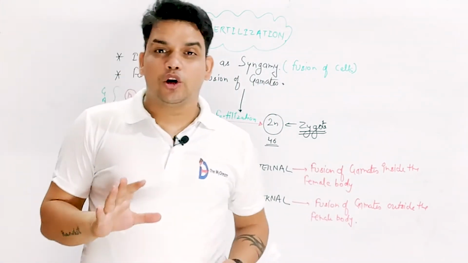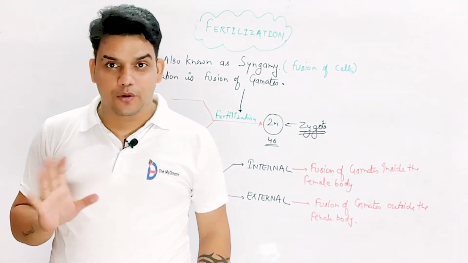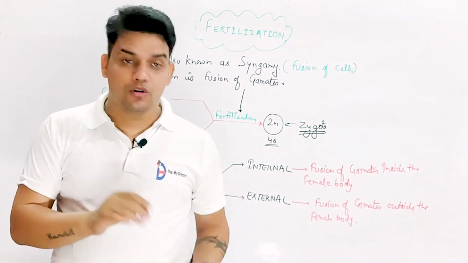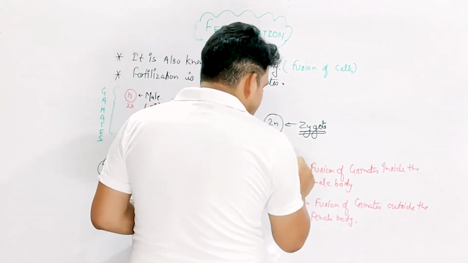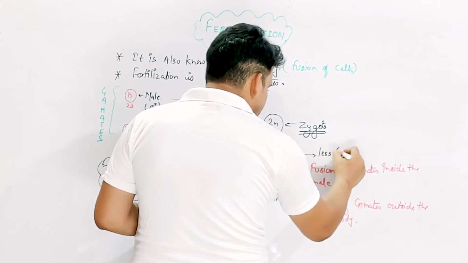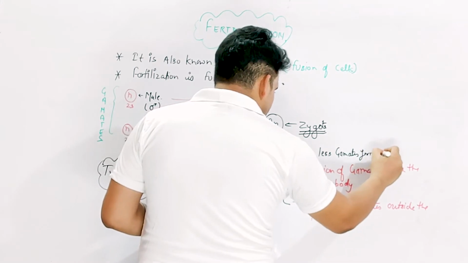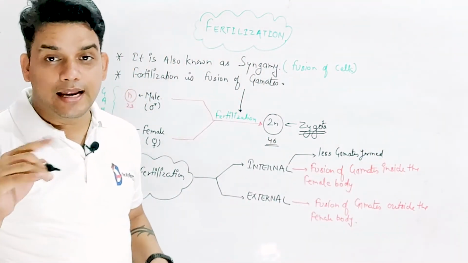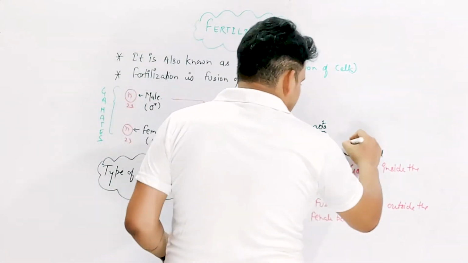My dear friends, if I am talking about internal fertilization, then fewer gametes are produced, but the number of male gametes must be high.